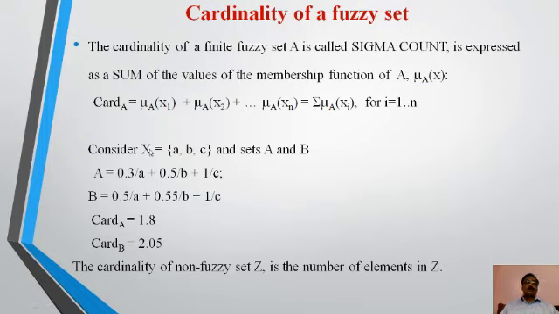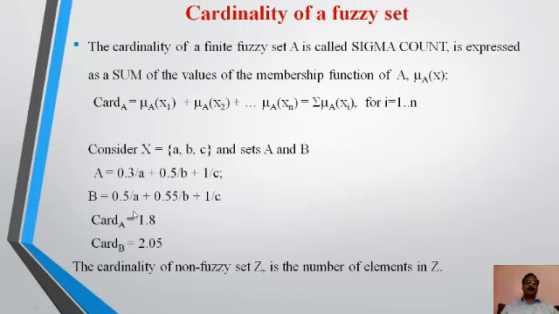Now we see that X equal to A, B, C, A is given by 0.3 of A, 0.5 of B, 1 of C, and B is given by 0.5 of A, 0.55 of B, 1 of C.